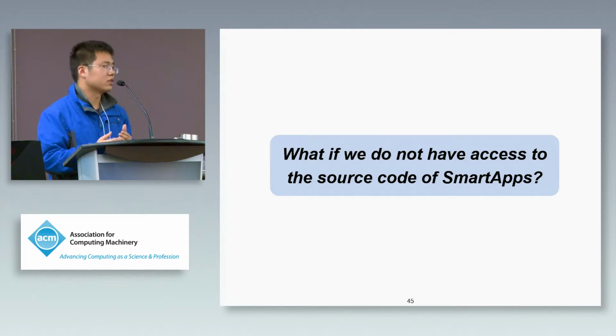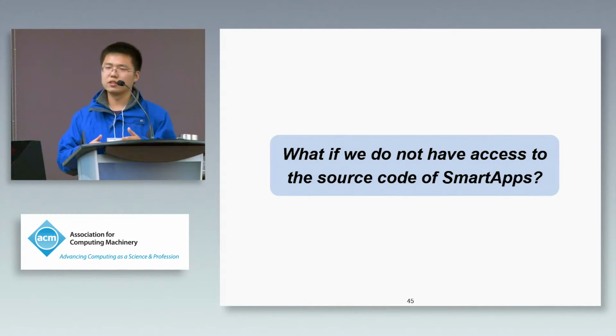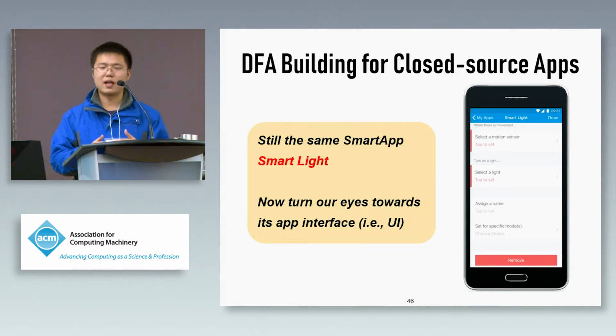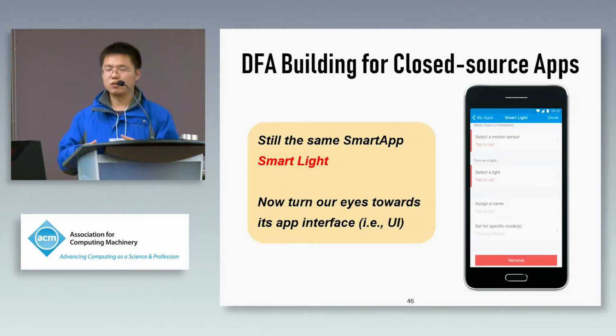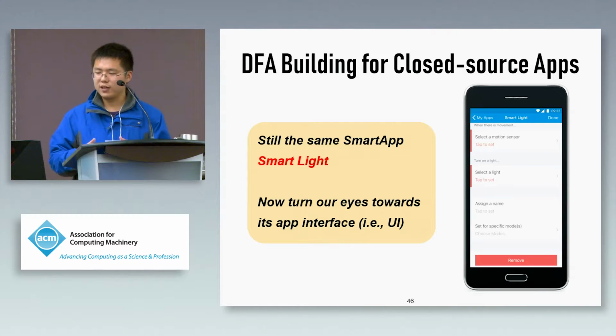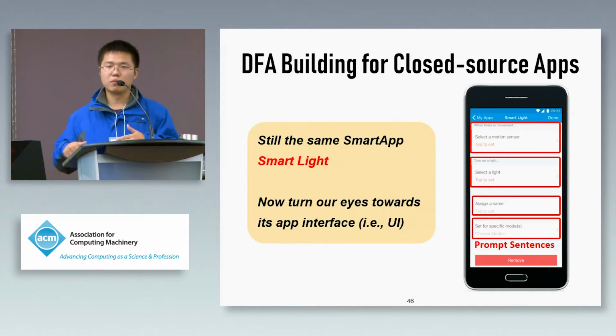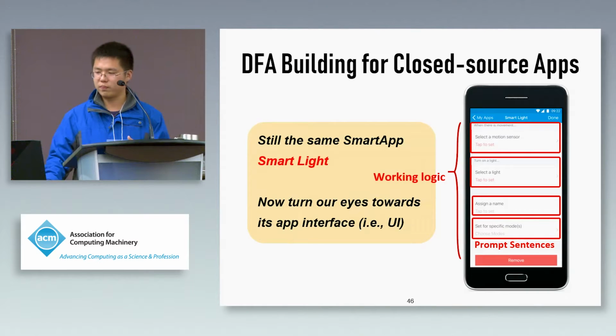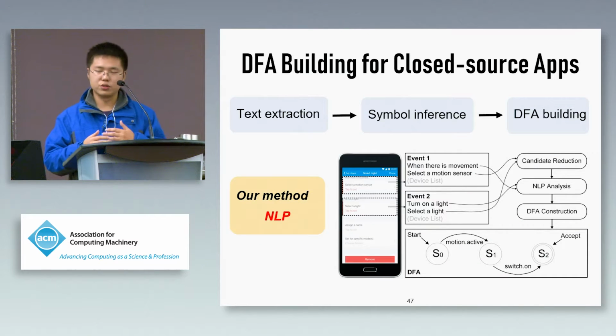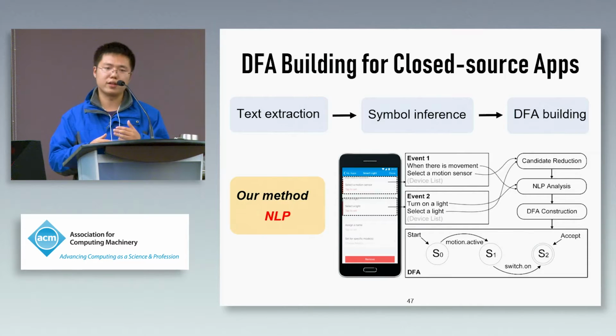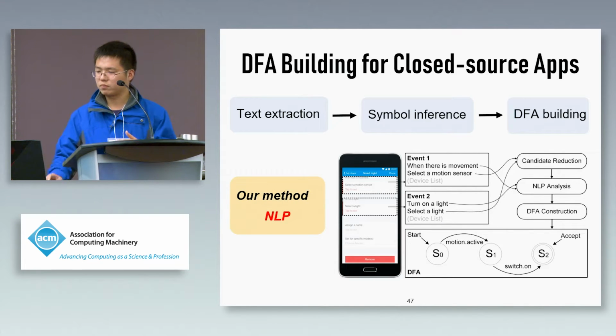Now for the closed source SmartApp, the question is more difficult, since we have no source code, so we need to propose another method. Let's still consider the SmartApp SmartLight. Now look at the user interface of this SmartApp. We can find that to help the user to use it, this SmartApp provides some prompt sentences, and these sentences contain the working logic of this SmartApp. So an intuitive solution is to use NLP techniques to extract the DFA.